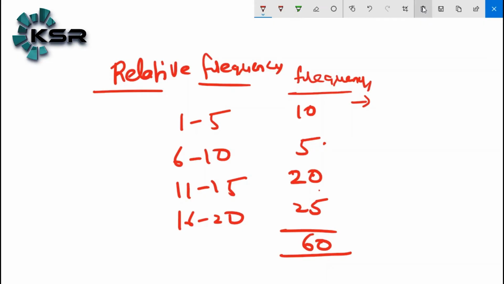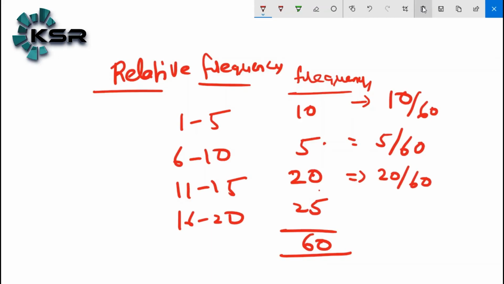Frequency of a particular class or group. How much? 10 divided by the total frequency. How much is the total frequency? 60. Here in this case 5 divided by 60. In this case 20 divided by 60. In this case 25 divided by 60. This is the relative frequency. When I add up all the relative frequencies, it should be equal to 100%. That is nothing but 1.